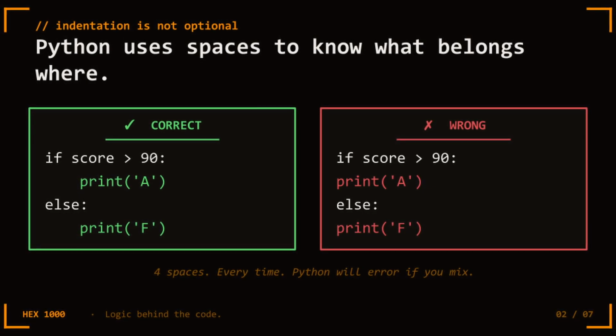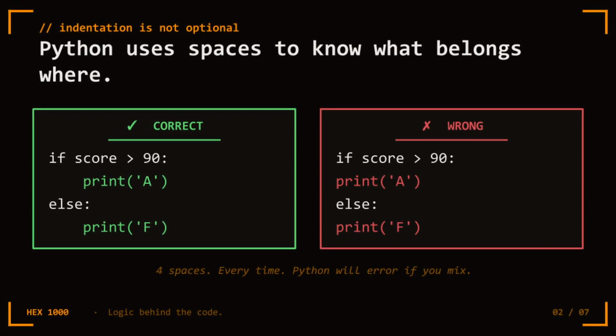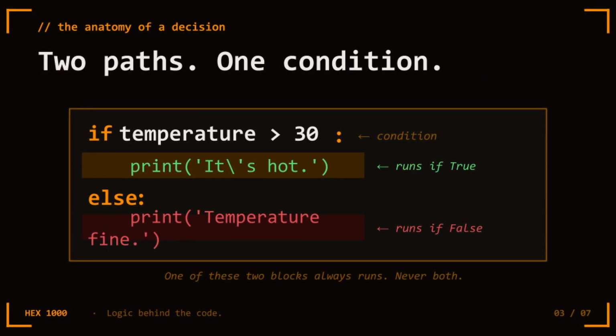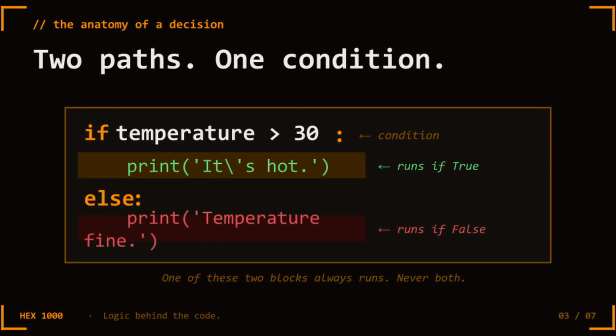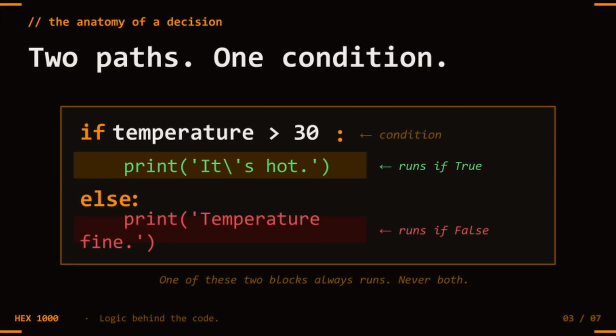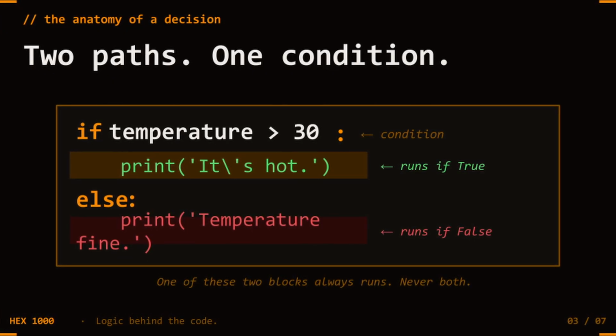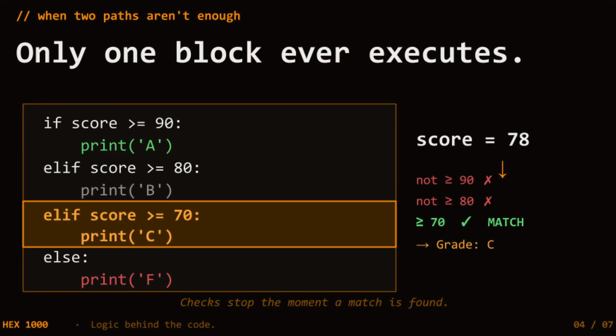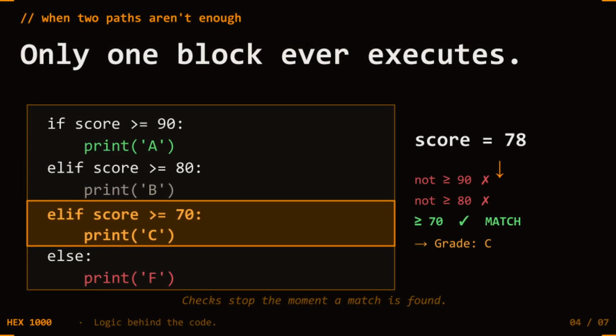But what if the condition is false? What happens then? By default, nothing. The program skips the block and moves on, but you can give it an alternative path, the else block. If the condition is true, run this. Otherwise, run that. 2 paths, 1 decision. This is the if-else pattern. It's the most fundamental decision structure in all of programming. Every time your code needs to handle 2 possible situations, one thing is true, the other thing is not.